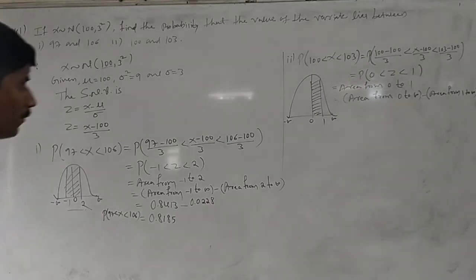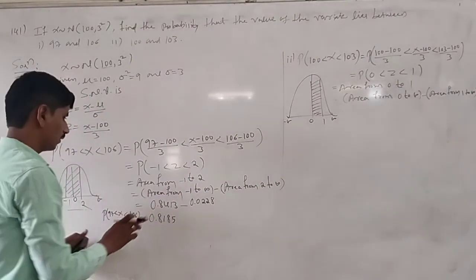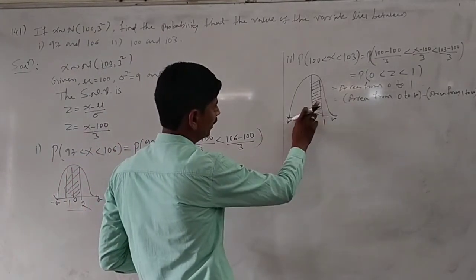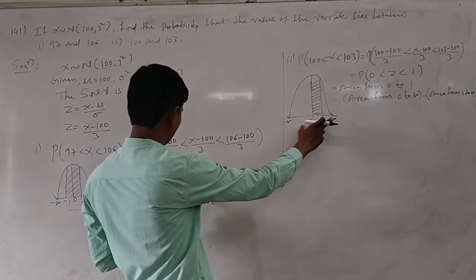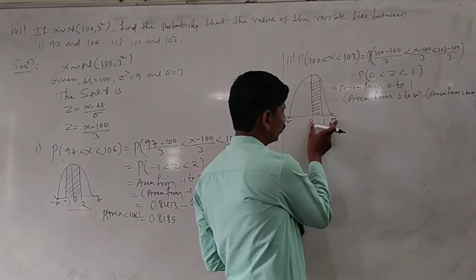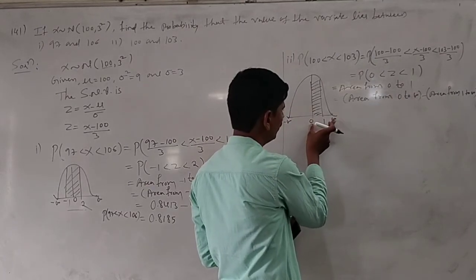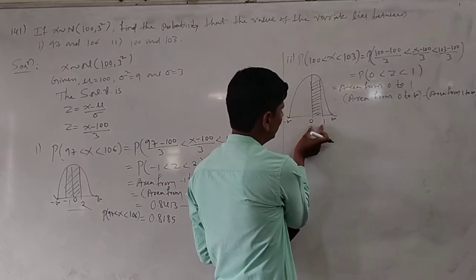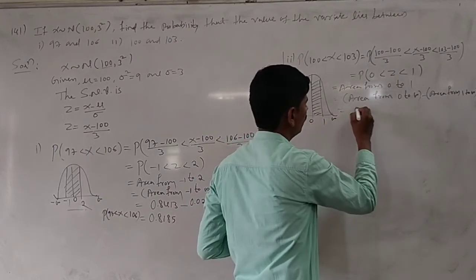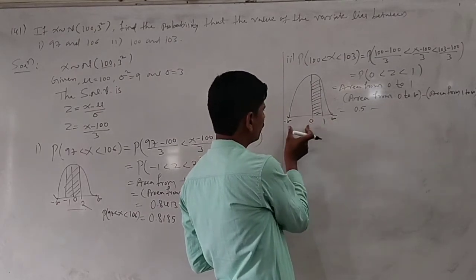Here, area from 0 to infinity. In the previous problem, we considered area from minus 1 to infinity minus area from 2 to infinity. Here the z value is 0, so you have to find area from 0 to infinity minus area from 1 to infinity. Then the remaining area from 0 to 1 is left. Area from 0 to infinity is 0.5. The total area is 1. So 0 to infinity is 0.5 and 0 to minus infinity is 0.5.